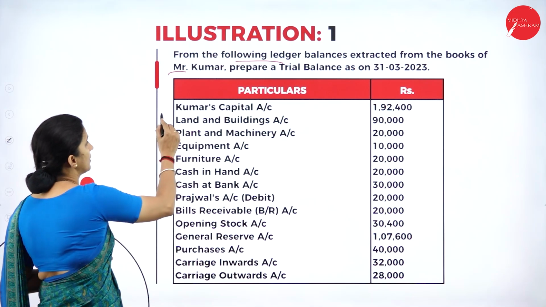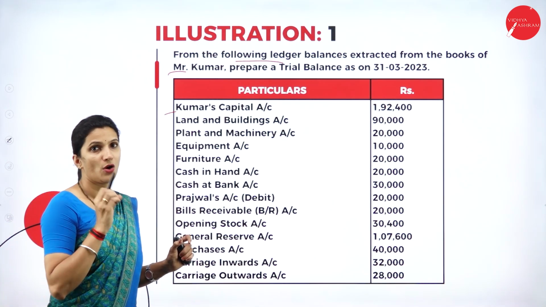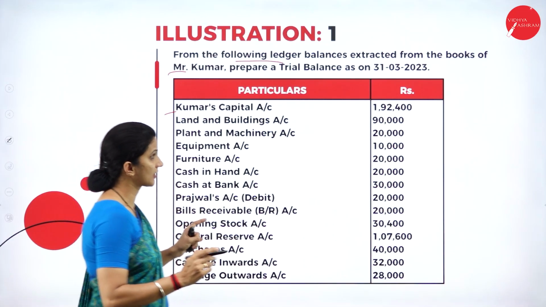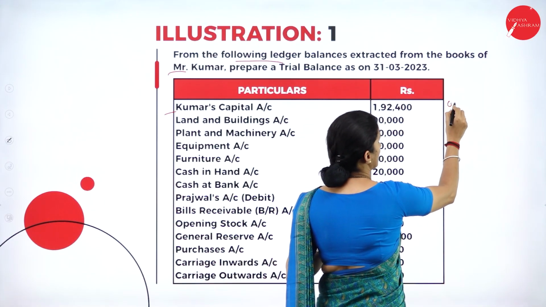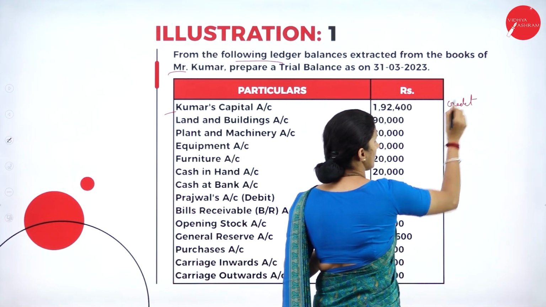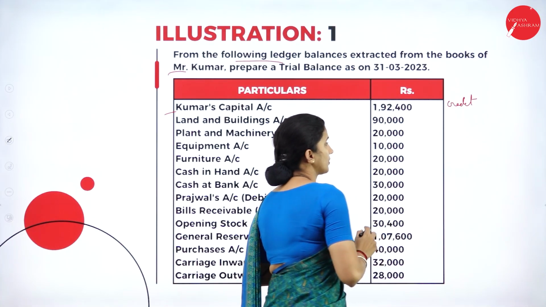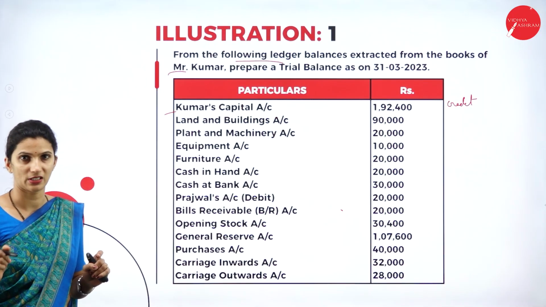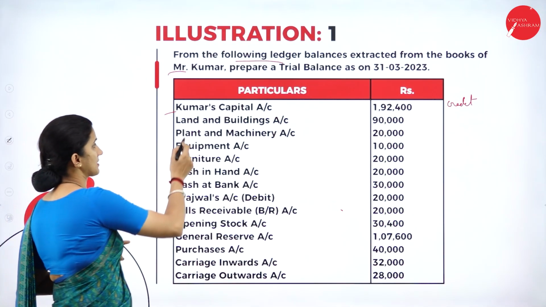See, first we have Kumar's capital account. Definitely capital is a liability. So that comes under the credit balance. So credit balance is always a liability. The business is liable to pay the owners, the capital account. So the capital is a liability.